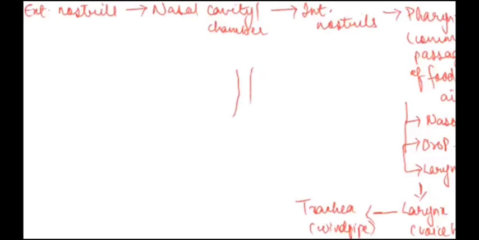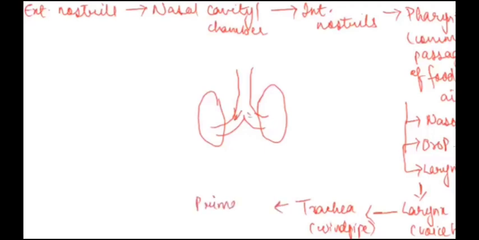And if this is the windpipe now, and consider this to be the lungs, everyone knows now we have a pair of lungs. So this trachea will enter into the lungs, and before entering it will branch out into two structures. This branching out is called the primary right and left bronchi.